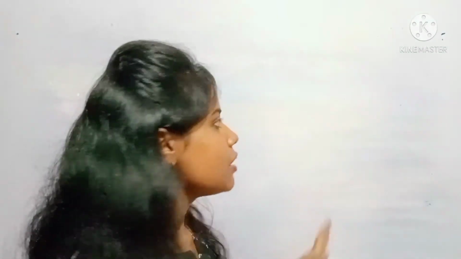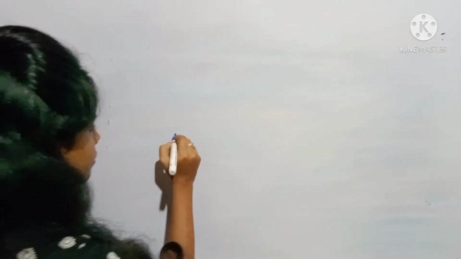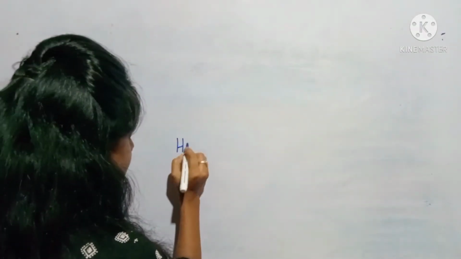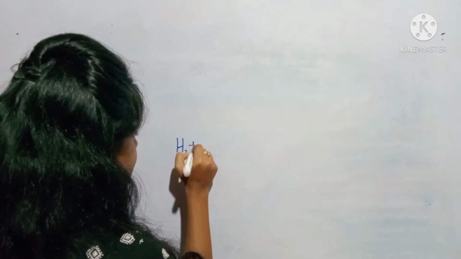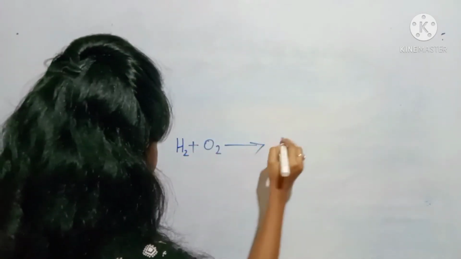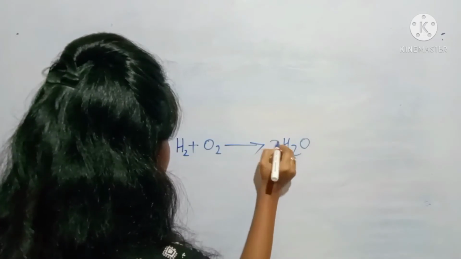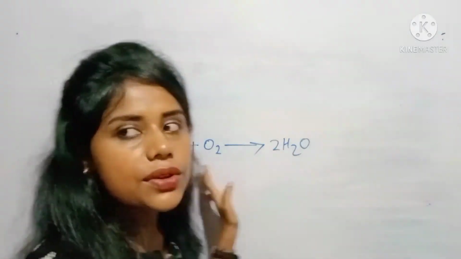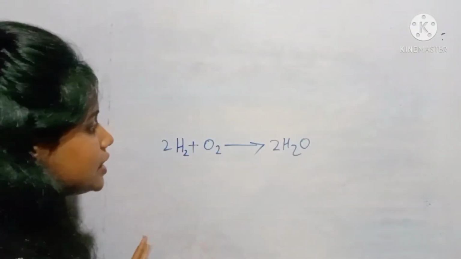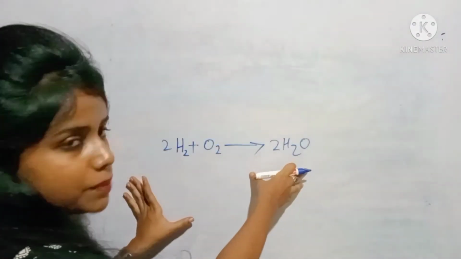After that we are going to learn about the periodic table. Since I am giving an example, with the help of hydrogen gas and oxygen gas, water is formed, right? But why is it formed in this manner?